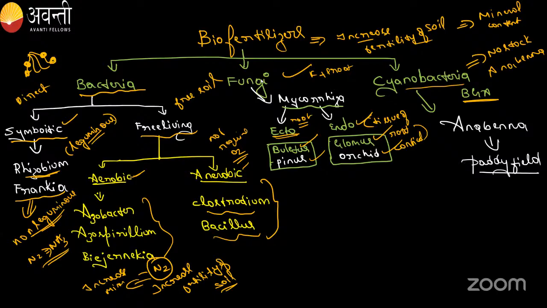Anabaena, Nostoc. Mainly Anabaena. The powder of Anabaena we are using for the paddy fields. In Kannada, paddy is Godi. To grow paddy, as a fertilizer for paddy fields, we will use this Anabaena fertilizer. Anabaena as a biofertilizer.